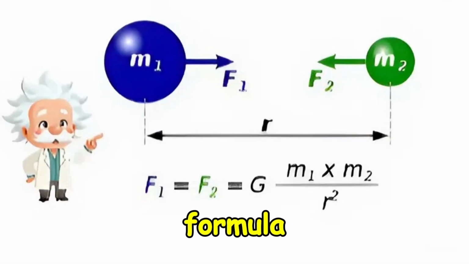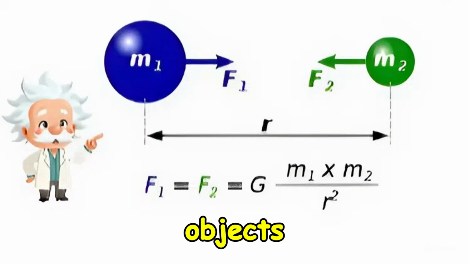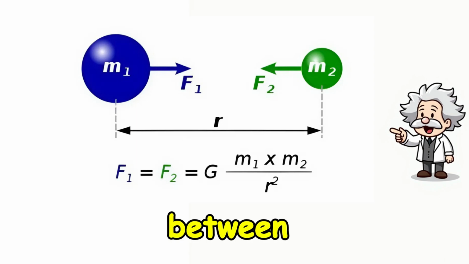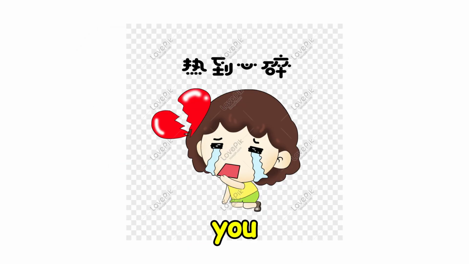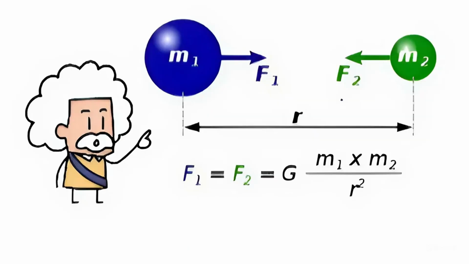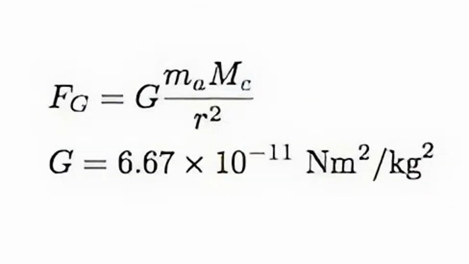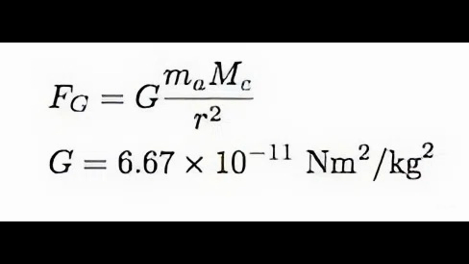With this formula, m is the mass of the two objects, meaning the heavier the object, the more attractive it is. R is the distance between two objects, meaning the farther away, the weaker the gravitational force. Means you should not love from a distance. G is the gravitational constant and is found using the above formula.